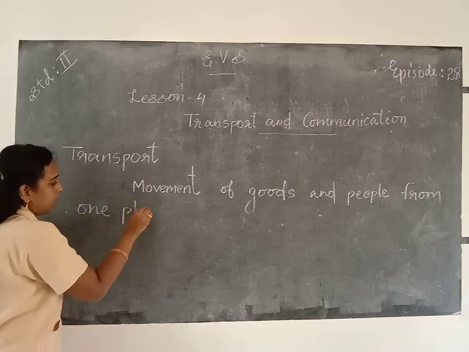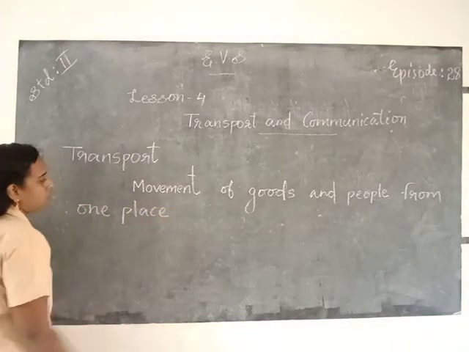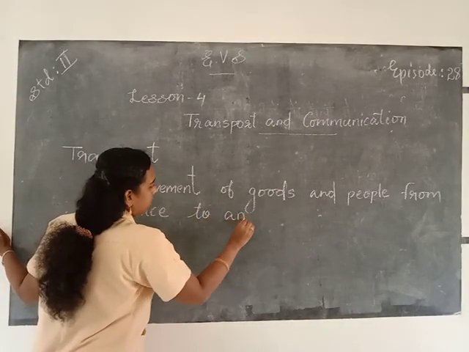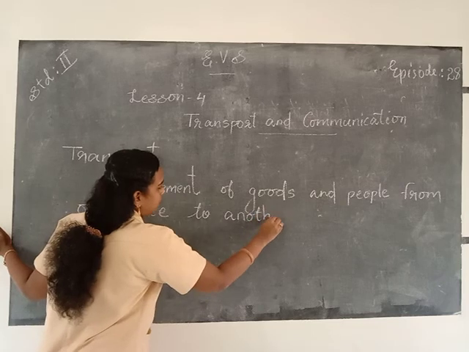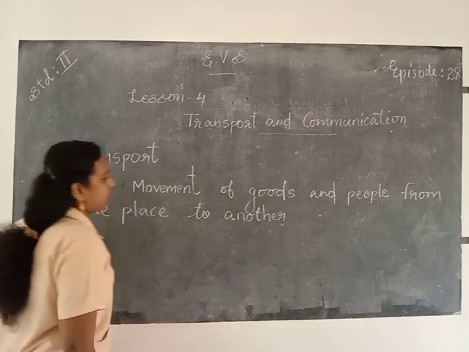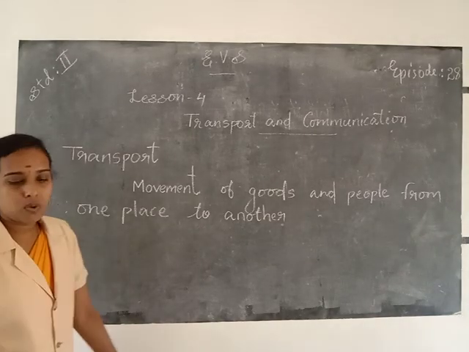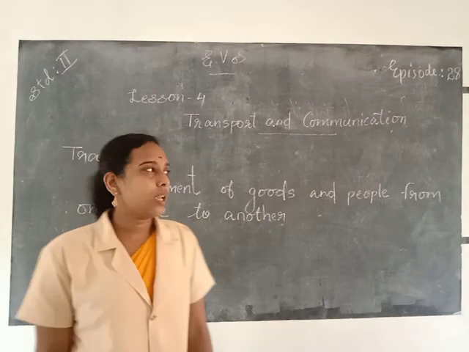One, place, P L A C E, another, A N O T H E R. And it is called transport. So the movement of goods and people from one place to another is called transportation.